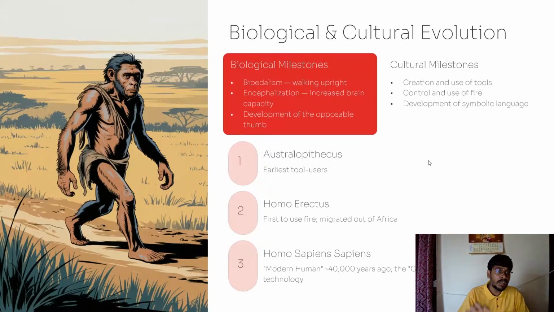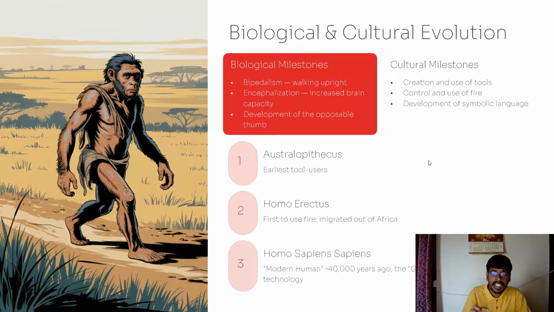This is very important because a question is expected on this: explain the biological and cultural evolutions in the early human societies. Then you have to mention all these details. And there is another evolution process, Australopithecus. Australopithecus are the earliest tool users, and then Homo erectus.